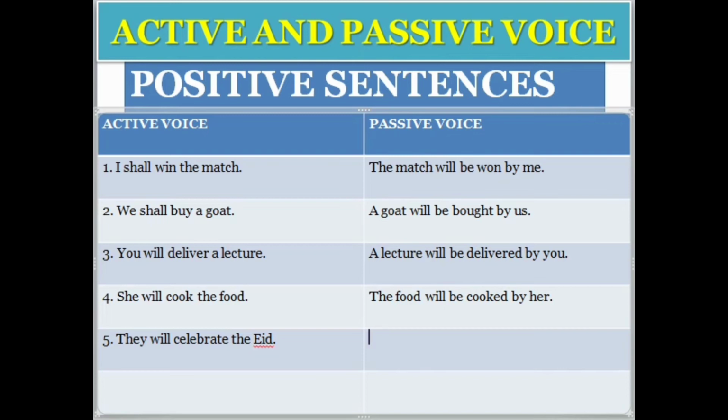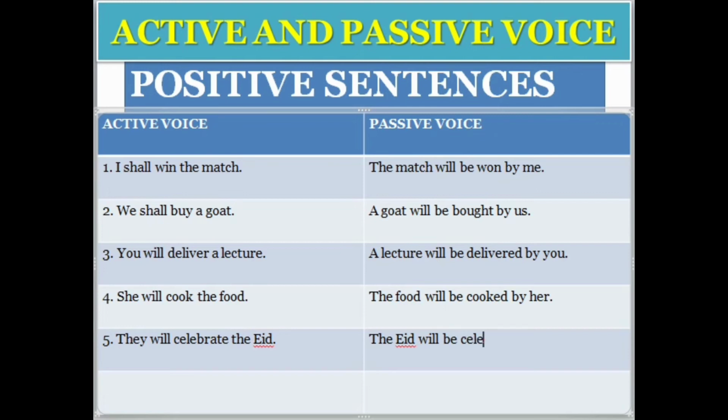The last sentence is: they will celebrate the Eid. They is the subject and will is a helping word. Celebrate again is a verb and the Eid is the object. So the object will be changed to subject. Now the object has changed to subject. The Eid will be celebrated.